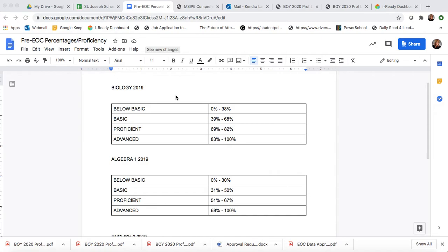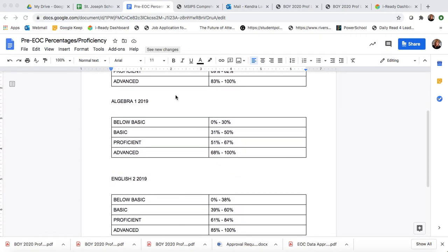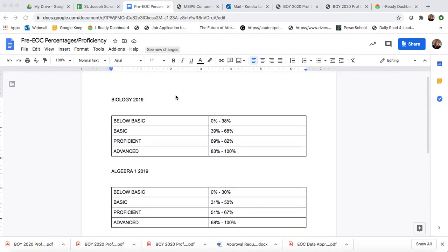And again, these are gauges to better understand how students are changing or growing as they move from, for example, below basic to basic or basic to proficient and so on. So that is something that the data cycles certainly will help support and encourage. And those data cycles, we talked about those previously.